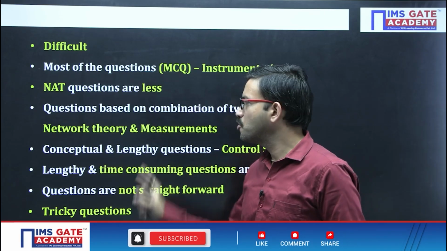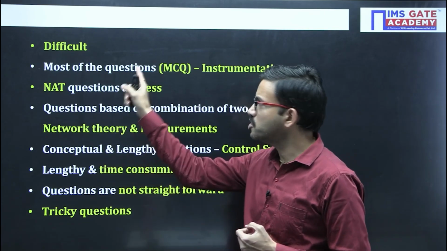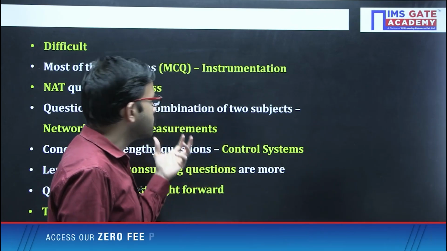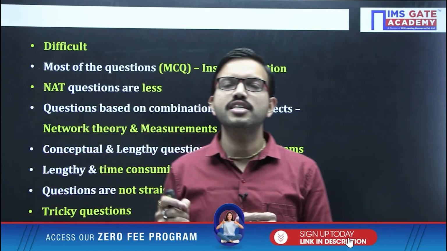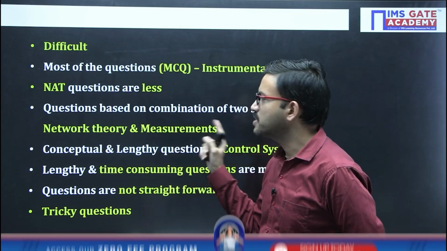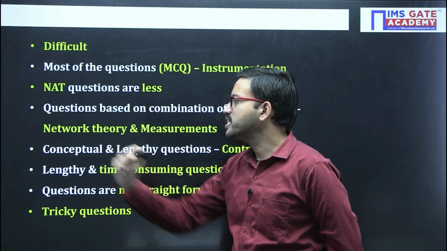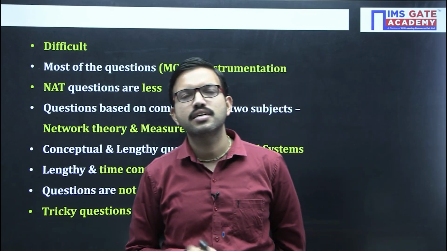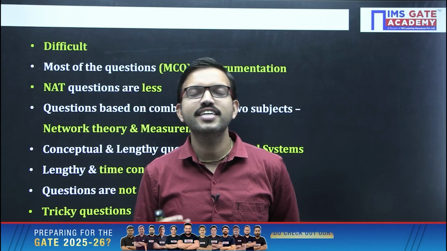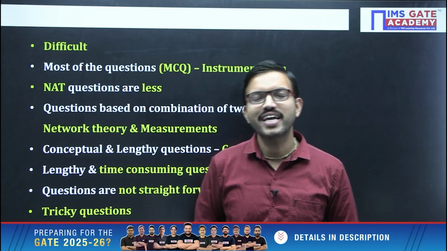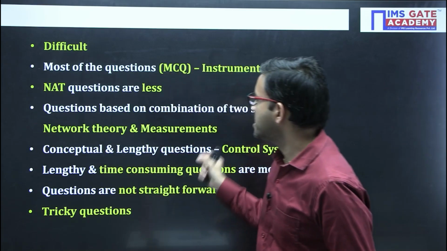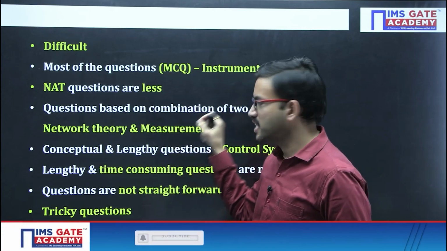whoever from EC attempted this particular instrumentation paper in the 2025 exam might have thought that some questions seem to be network theory, but actually solving that question requires completely measurement-related concepts, the subject related to measurements. Say, for example, in one of the questions they asked regarding a series resonant circuit and its quality factor, but they did not ask you to calculate the quality factor, rather they asked regarding percentage of error variation, etc. So that means uncertainty or error variation, so definitely that concept is there in measurements